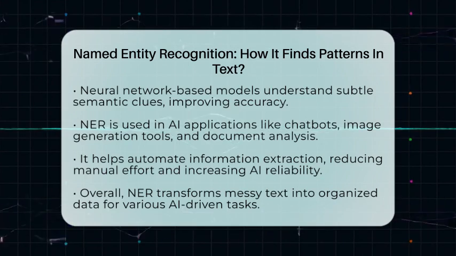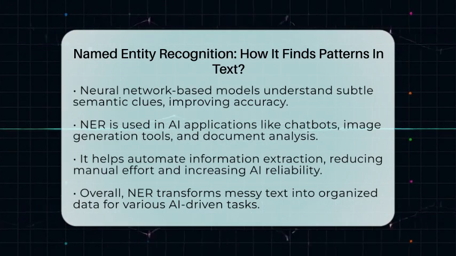In short, named entity recognition finds patterns in text by detecting key entities through linguistic clues and machine learning. It then sorts these entities into meaningful categories, turning unstructured writing into structured data that powers many AI tools and applications.